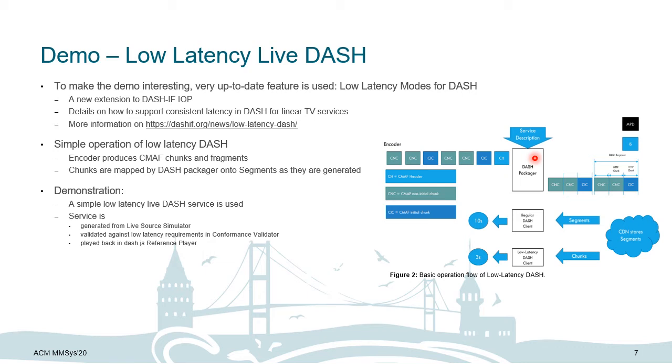The encoder on the left-hand side produces the CMF chunks and fragments. As each chunk is generated by the encoder, the Dash packager maps them onto the corresponding segments and provides them to the network in the same manner. This makes the segments available for clients before their completion.